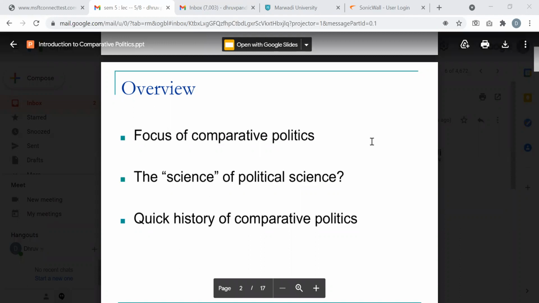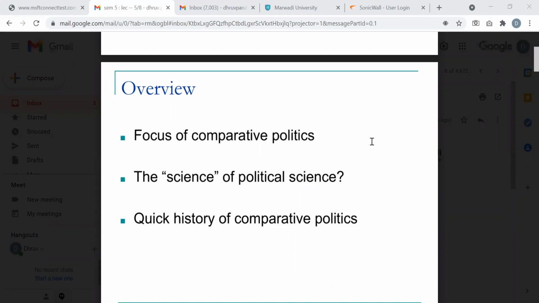Science is, as I was also mentioning yesterday, the scientific attitude, the scientific spirit. How are we approaching? This is also addressing the question of why political science is a science.